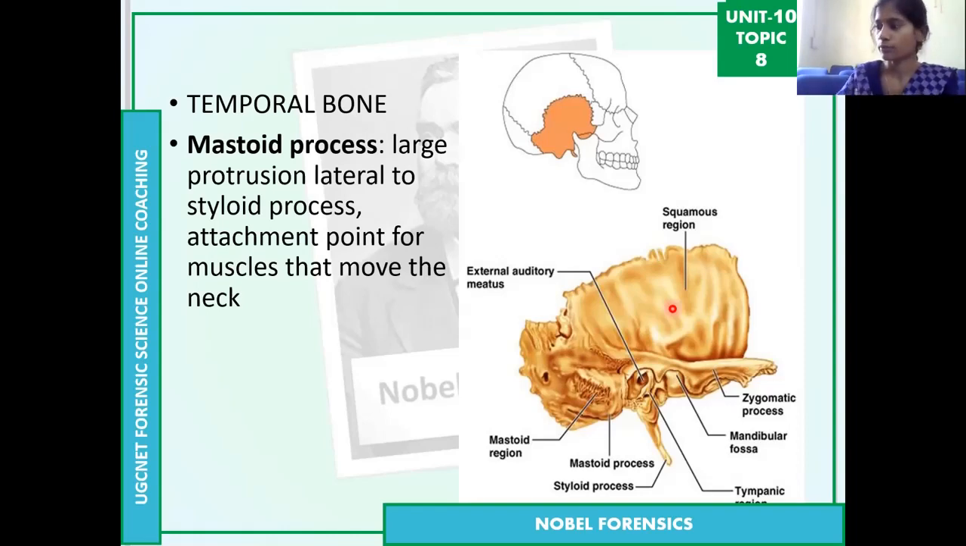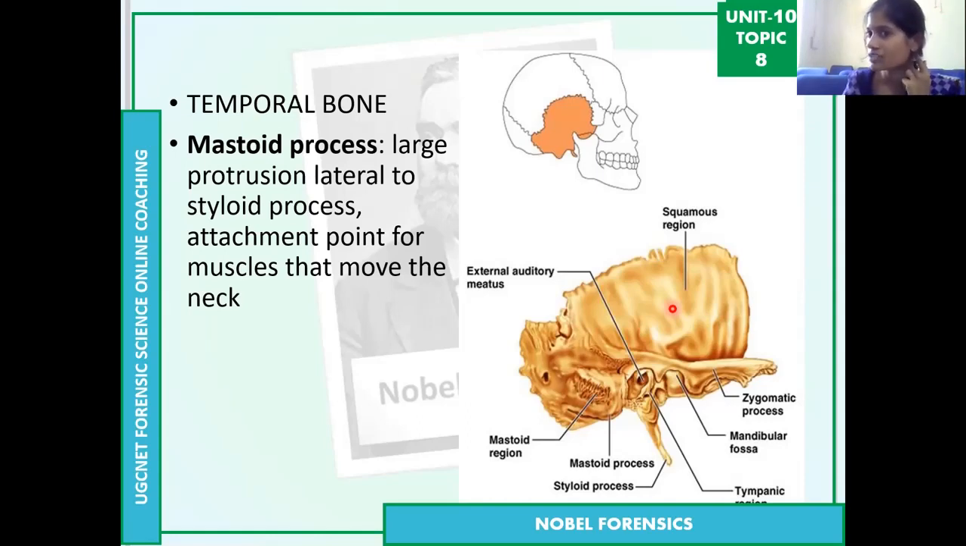Then the next one is the mastoid process. If you observe the skull, this is the front side and this is the side. You can see this part, it is actually below the ear, at the back side of the ear. This is the mastoid process. You can also feel it whenever you touch the back side of the ear. There is some sharp bone-like structure, which is the mastoid process.